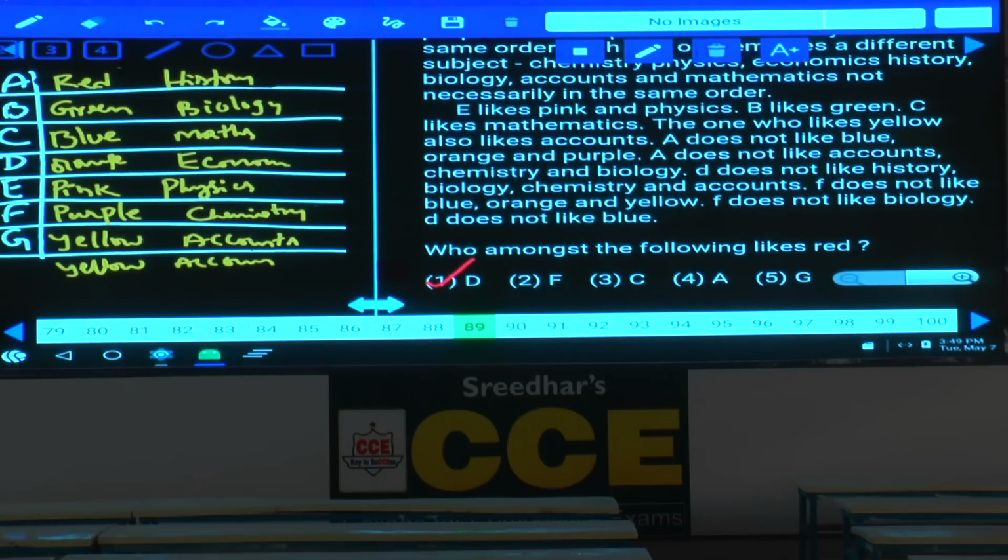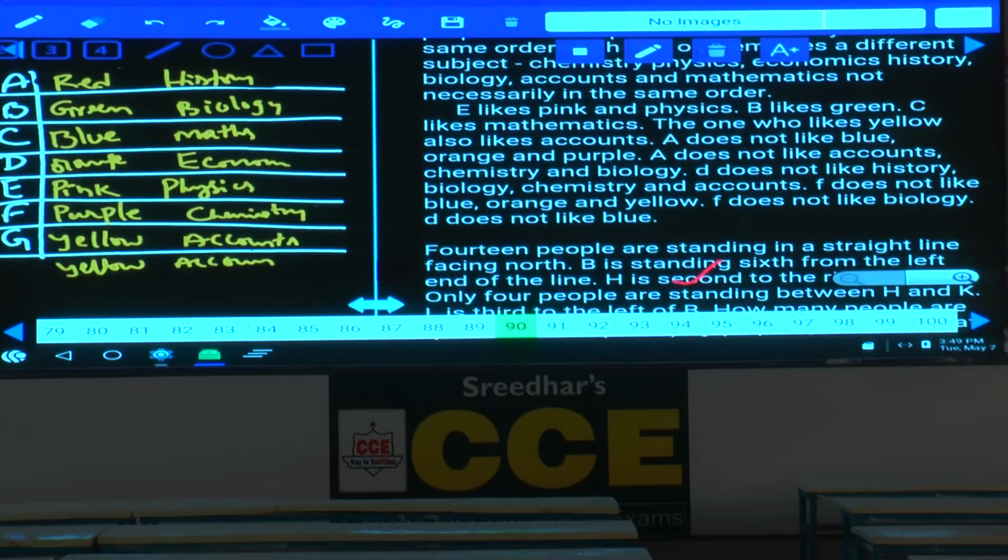Then 89: who among the following likes red color? A likes red color, A, that is choice 4. The next one, question number 90.